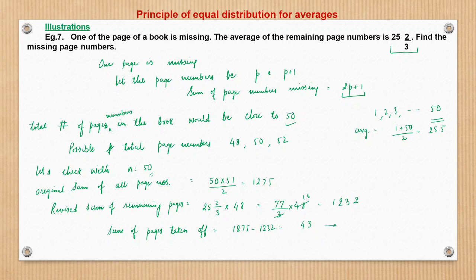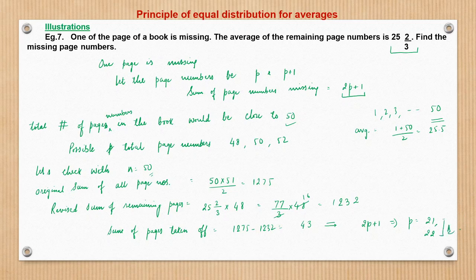So from here I can say this is nothing but two consecutive page numbers, p and p plus 1. So that would be equal to 2p plus 1. So from here we get p is equal to 21 and 22, right? 21 on the one side, 22 on the second side. So one page taken off. So the total sum going out from the book is nothing but 43. And 21 and 22 page numbers are very much a part of the book, which has 50 pages, right?